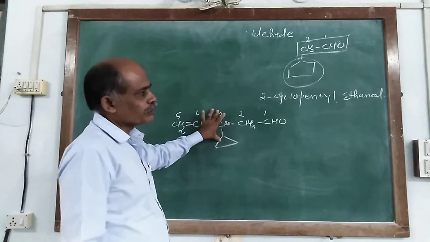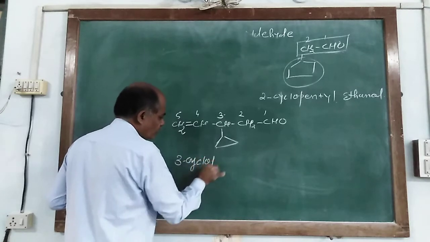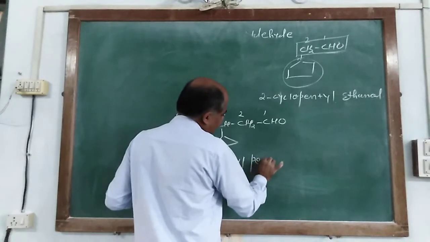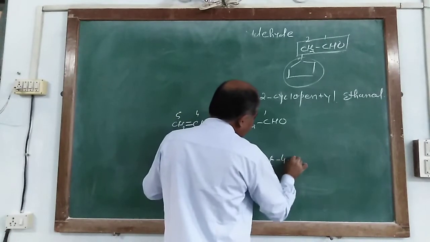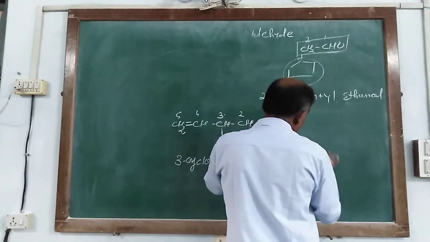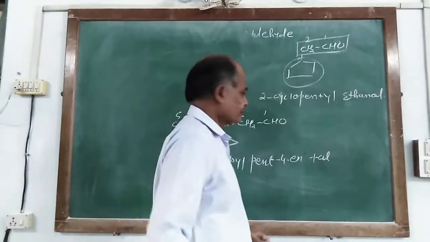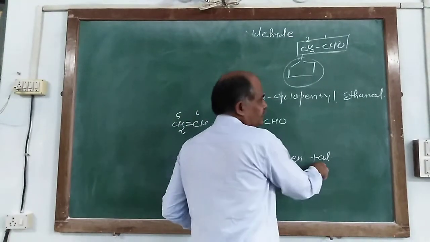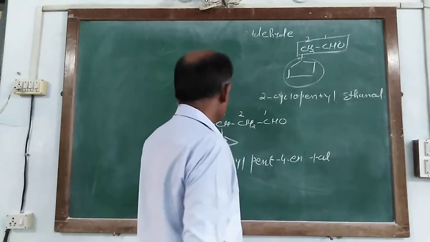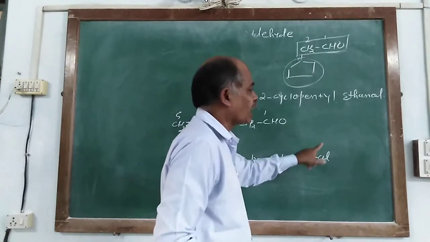In carbon number 3, it has the cyclopropyl, pent-4-en-1-ol. But the E is subtracted from here because after it the letter R is coming. So it is named as 3-cyclopropylpent-4-en-1-ol, or 4-enol.